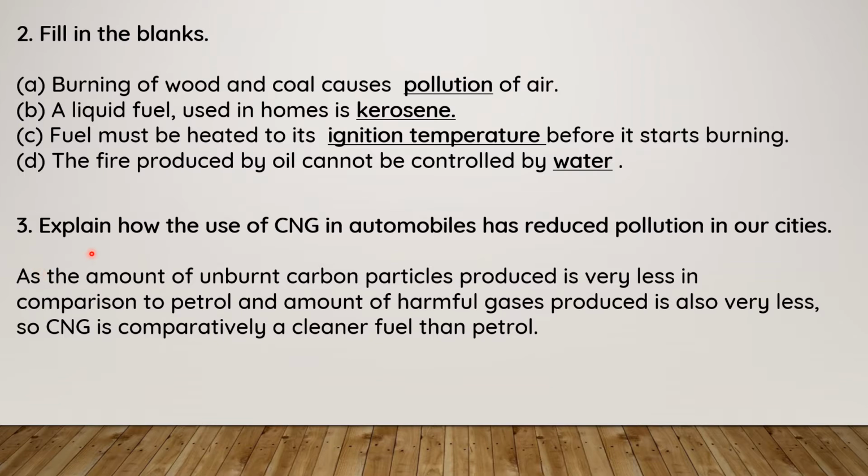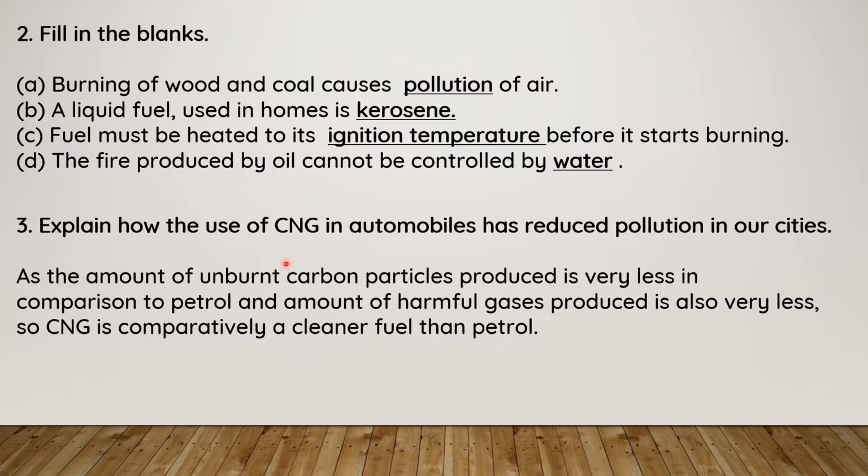Third question: explain how the use of CNG in automobiles has reduced pollution in our cities. CNG means compressed natural gas. The amount of unburned carbon particles produced is very less in comparison to petrol, and the amount of harmful gases produced is also very less. So CNG is comparatively a cleaner fuel than petrol.